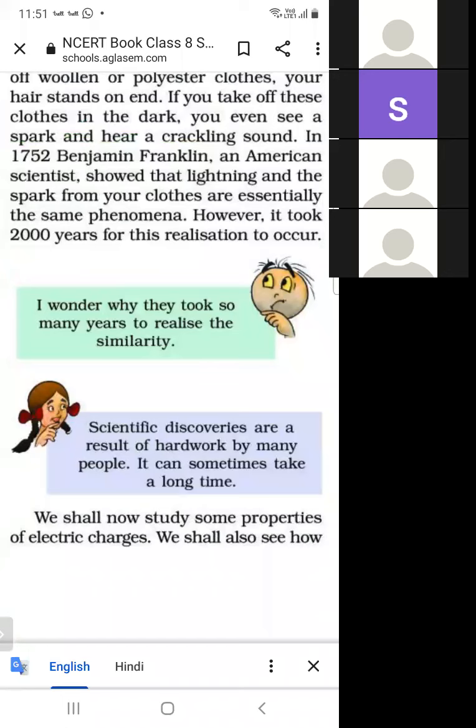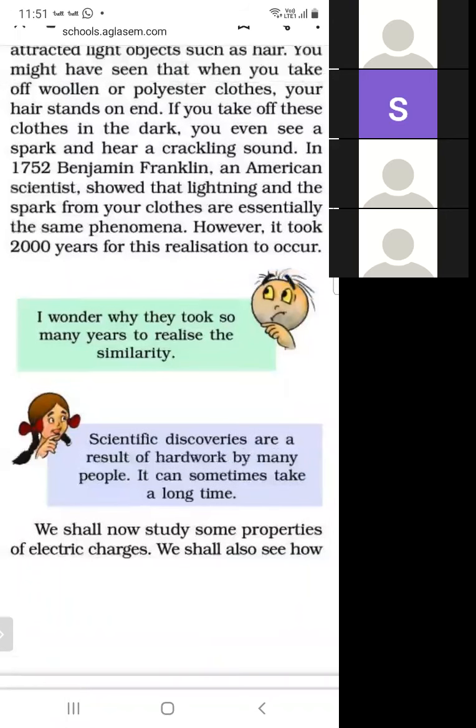Scientific discoveries are a result of hard work, but for many people it can sometimes take a long time. So Bujo asked this question: why were 2000 years taken for the realization to occur? As we know, when scientists do experiments, they take more time and they need hard work. So after 2000 years, they realized that Benjamin Franklin was saying true.